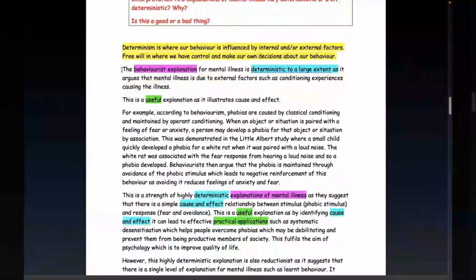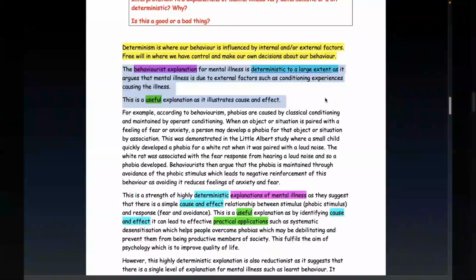This whole thing here, these two elements, make up our point, okay? I sometimes call that the identify and the link. I and L. It doesn't matter, okay? It's the same thing, that's your point. But you've got to remember that your point contains two parts. The identification part, whether you have an explanation that is deterministic or not, and why, yeah. And then you have your linked evaluative term. In this case, we've gone for usefulness.